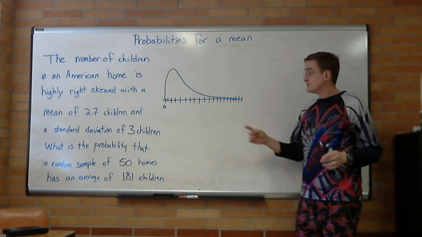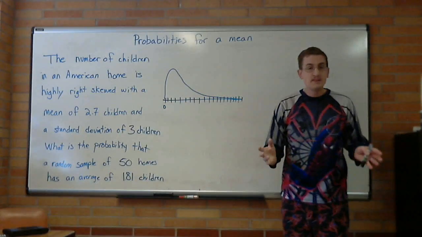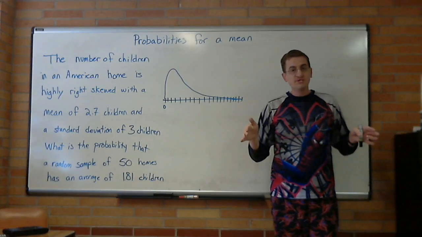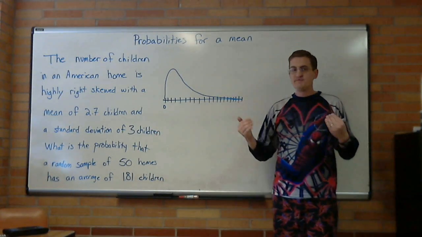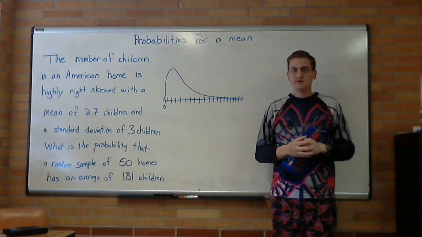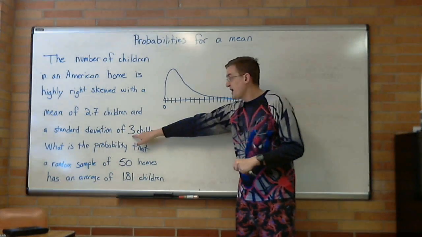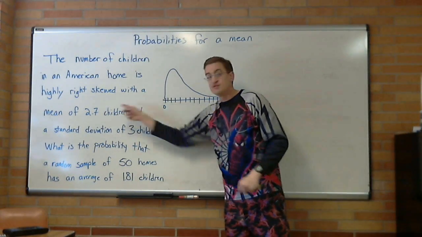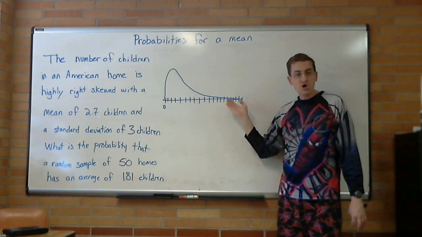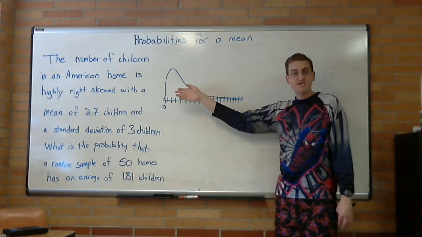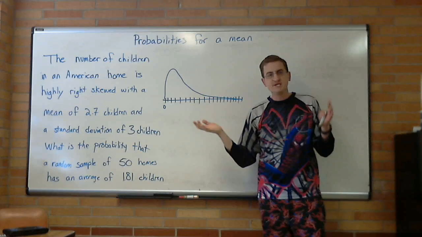Now what I hope you recognize is our standard deviation is actually higher than the mean. If this was normally distributed, that would mean negative numbers are very likely, which you can't have negative children, I don't think, unless this is a science fiction movie, which it's not. Welcome to statistics. You can have a standard deviation higher than the mean when you're talking about highly skewed distributions, which is why it's hard for me to show you what the standard deviation means in this case, because in one direction from the mean or the other direction of the mean, it's a different shape.